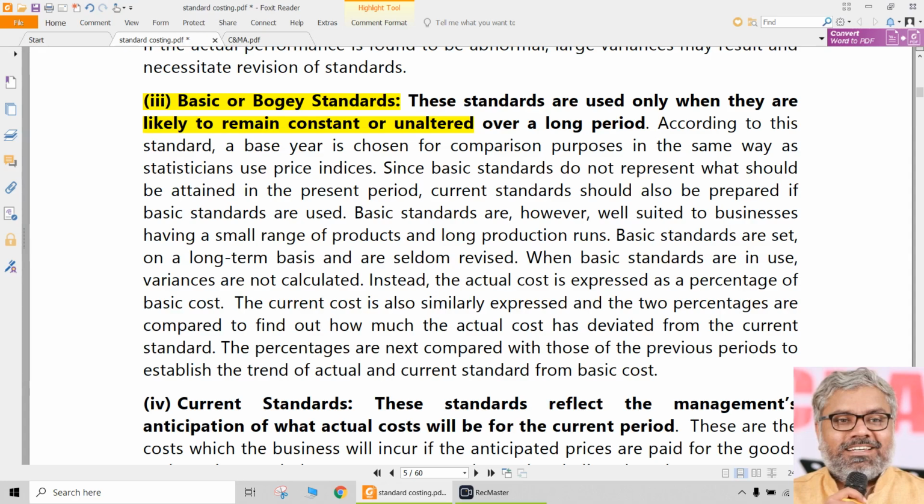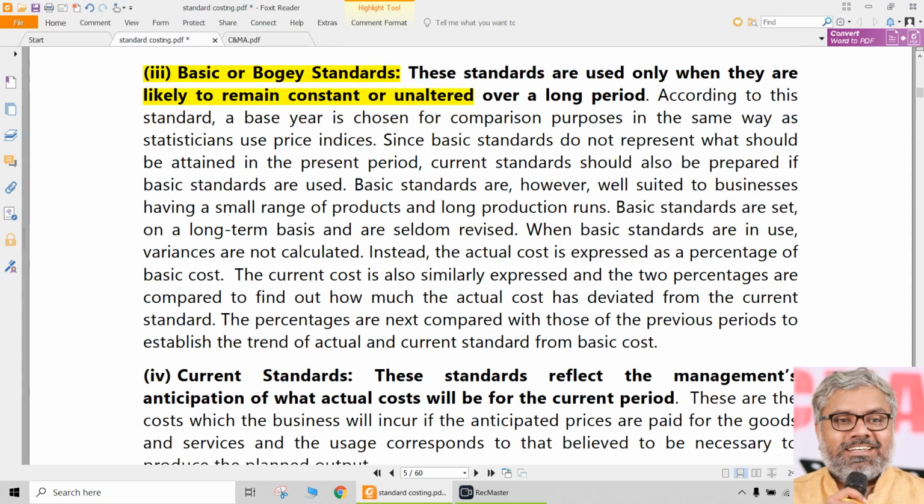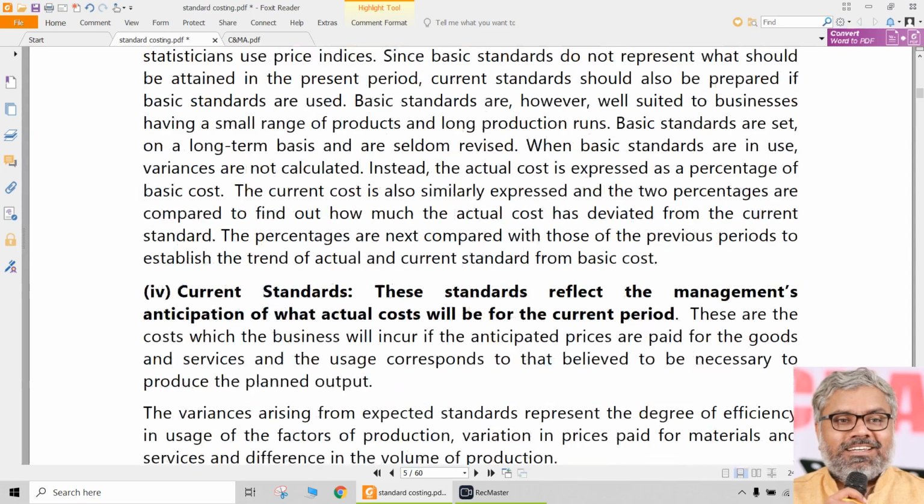Earlier, the same type of work, the same level of activity, the same workers used to work for years and years together. Those days they could have used these standards, but in the current business environment, which is very dynamic, very complex, and so fast paced, these types of standards are again not practically so useful.